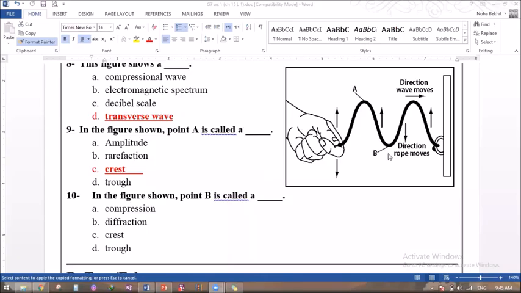So, what do you think B will be? This is crest. What do you think this will be? You can see A, B, C, or D. Okay, Cecilia.